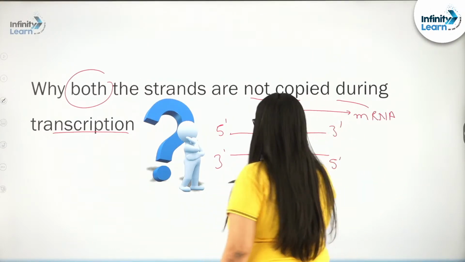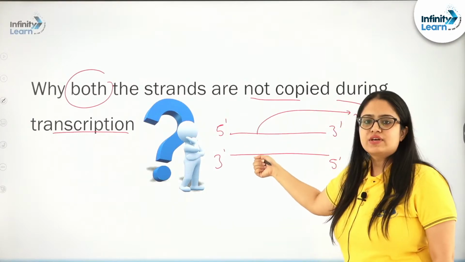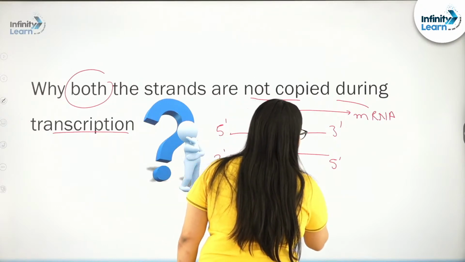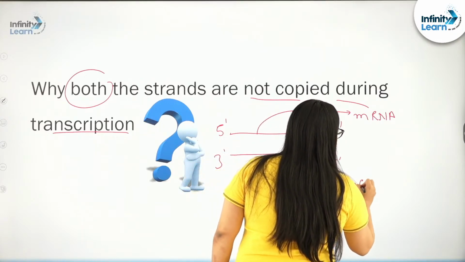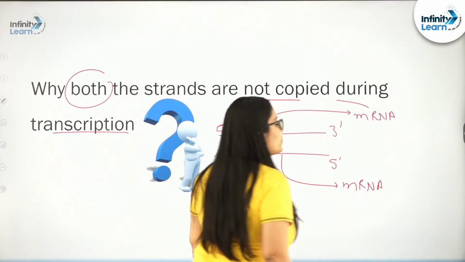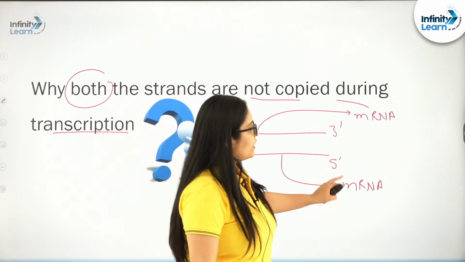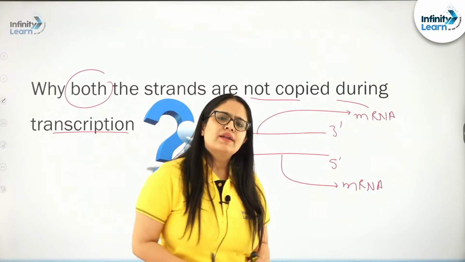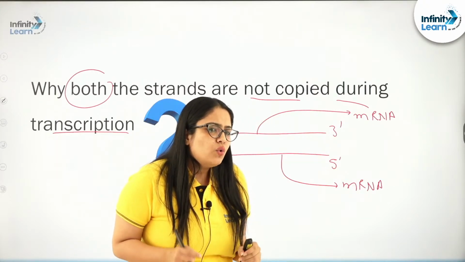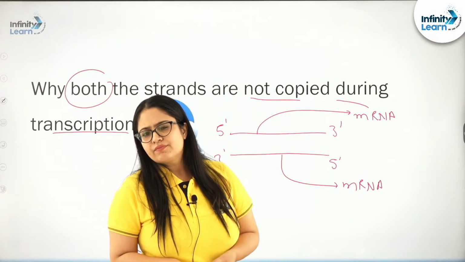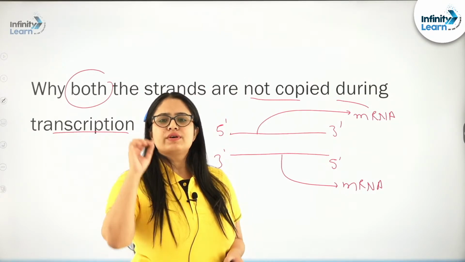When this other strand participates in transcription, this will also produce an mRNA. But now another question I want everybody to think about: will this mRNA and this mRNA be identical to each other or complementary?